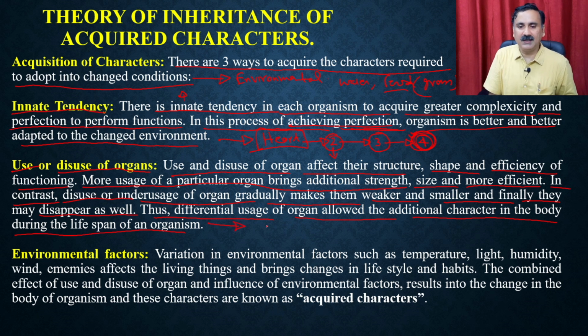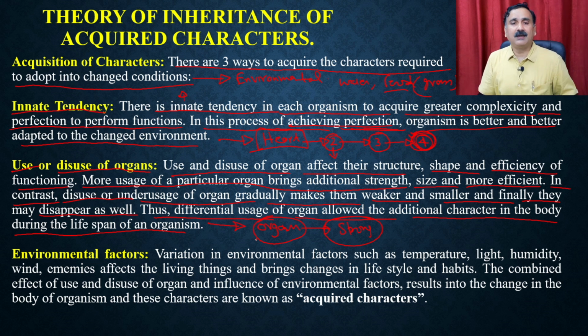So what it says is that if you utilize the organ, it is going to be stronger, more stable, and more and more efficient. You can imagine that many bodybuilders are constantly using their organs, doing different types of exercises, and because of that they build up their muscles. That is a classical example: if you do weightlifting, you are going to strengthen your muscles like biceps and all those kinds of things, right? So that is a classical example of the use and disuse of the organ.